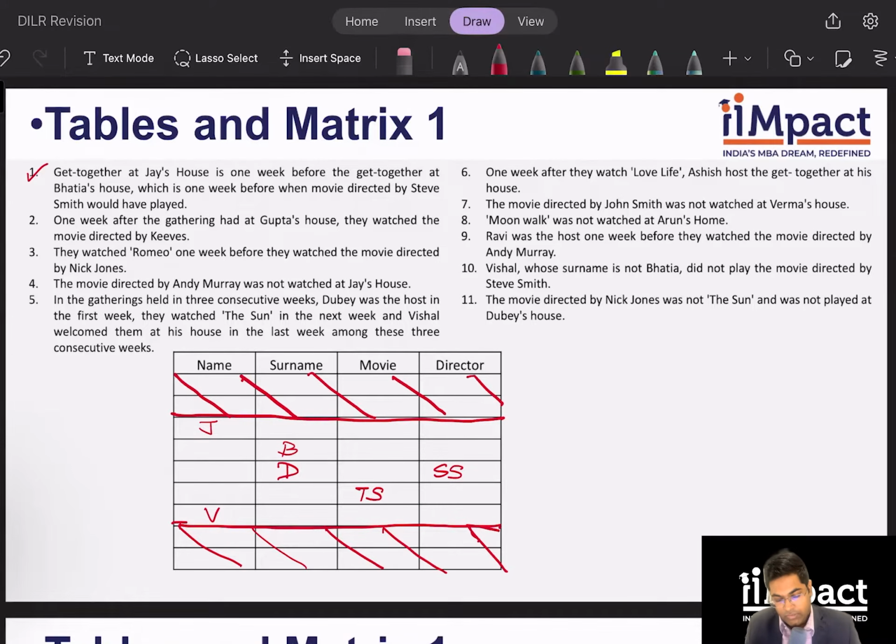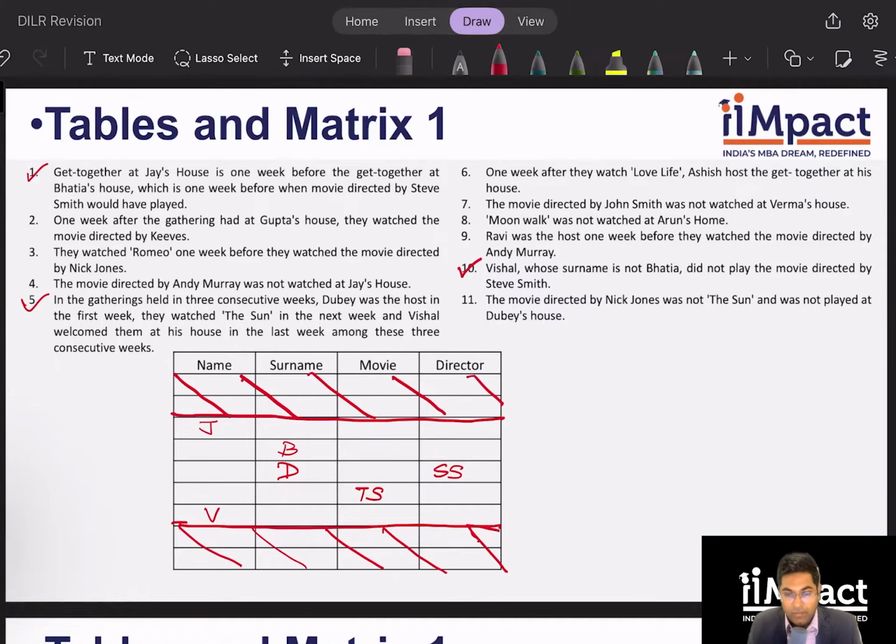All right. So I have taken care of clue number 5 as well and clue number 10 as well. Now what I will try to do is I will find clues which have these names, Jay, Vishal, Bhatia, Dubey, the Sun, Steve Smith, so that I'm able to find relative positions of other items in the table and fill them quickly.